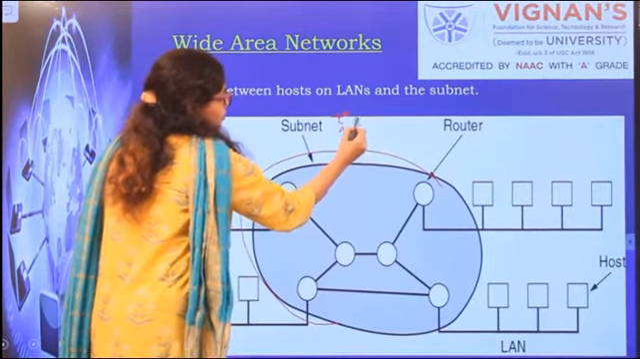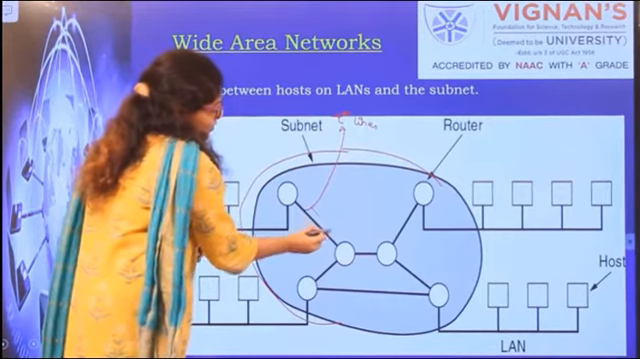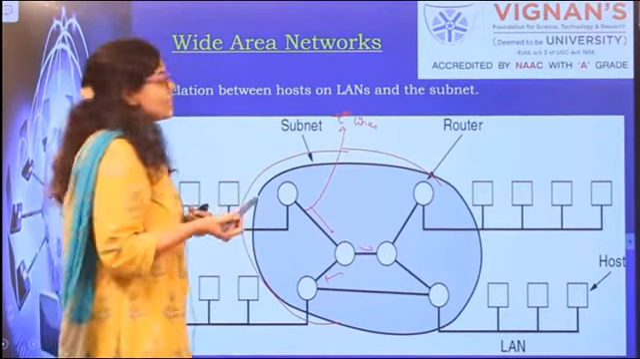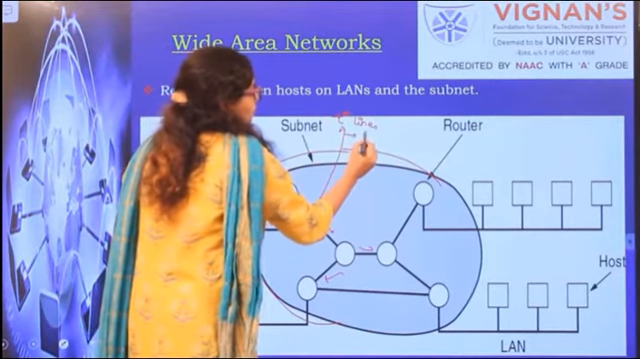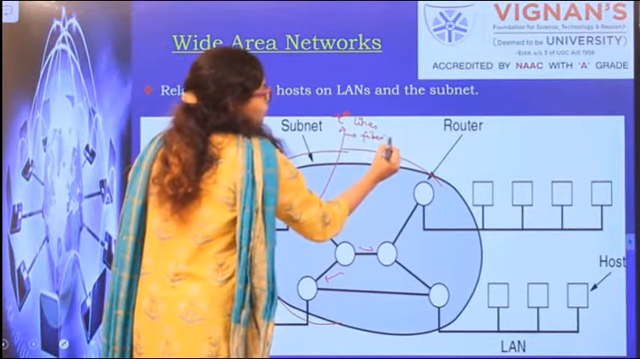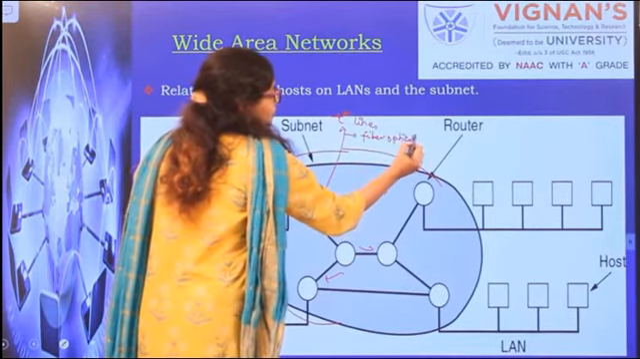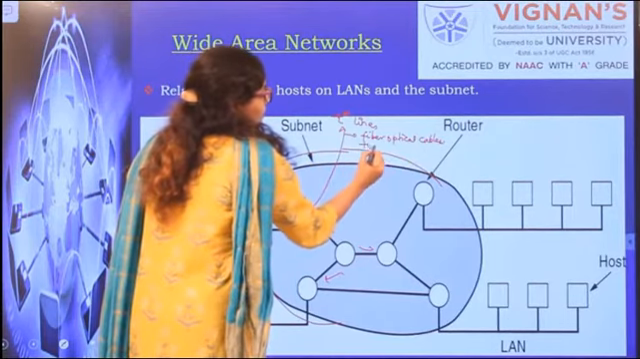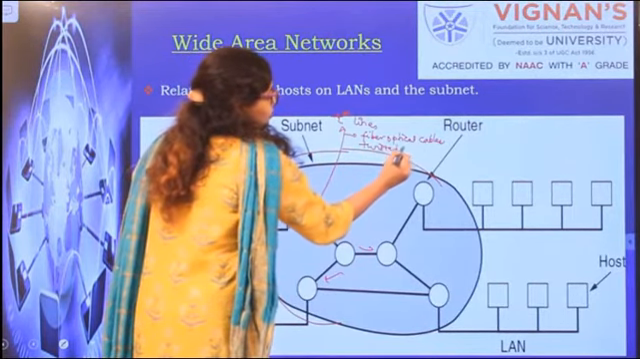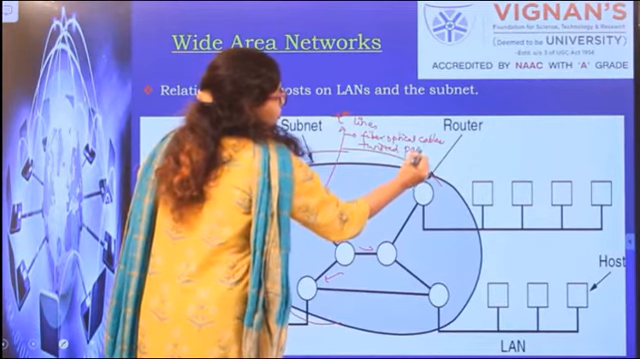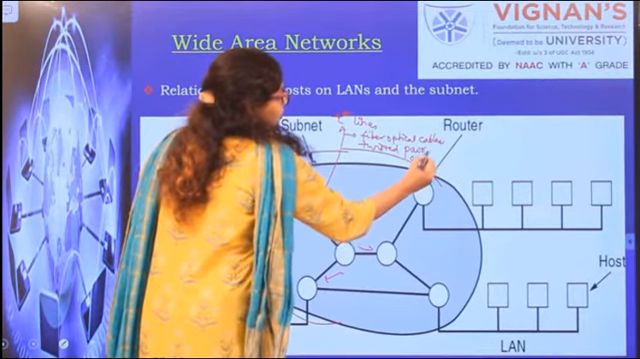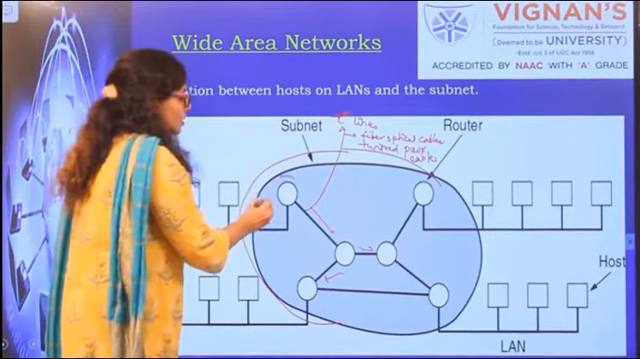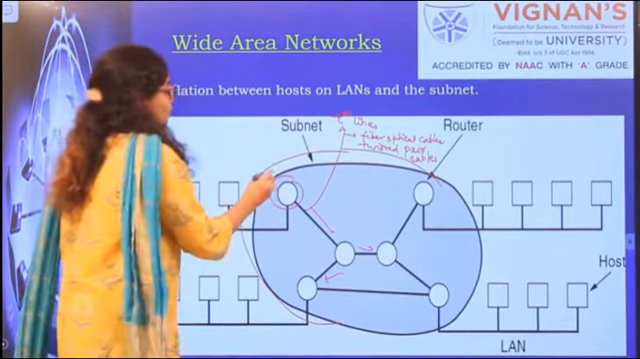transmission lines. So basically these wires are transmission lines. Your transmission lines can be either fiber optical cables, twisted pair cables, so this is basically the transmission media. This round thing, these are your networking devices.